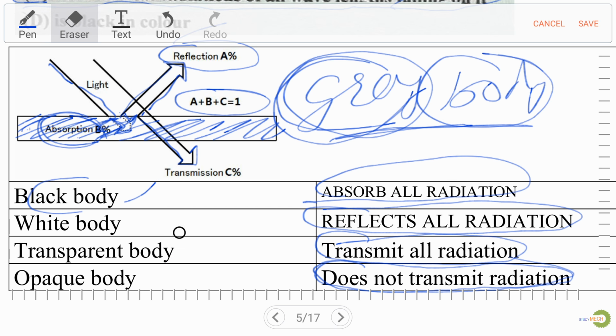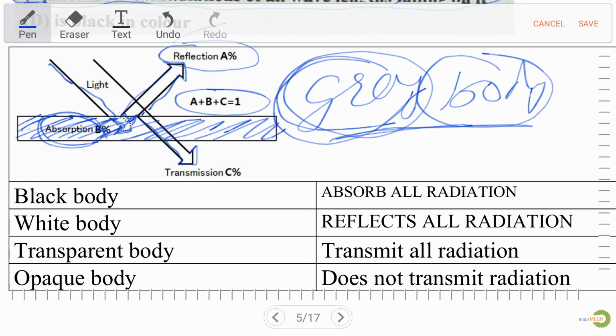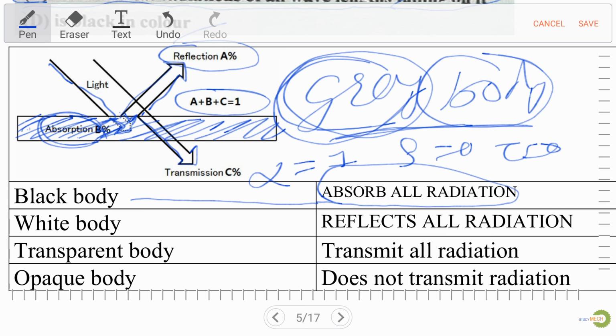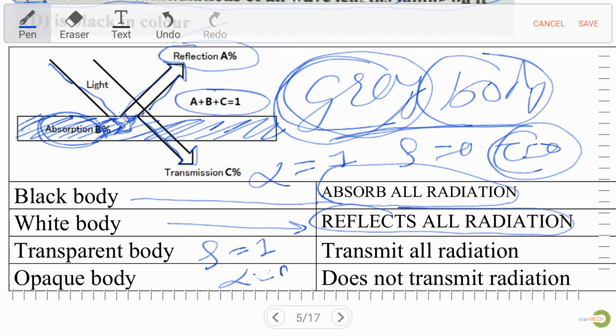Now the remaining information that we missed over here, let me clear all this. A black body absorbs all radiation, so alpha is equal to 1, rho is equal to 0 and tau is equal to 0. For a white body, which reflects all radiation, rho is equal to 1, alpha is equal to 0 and transmissivity is also 0.